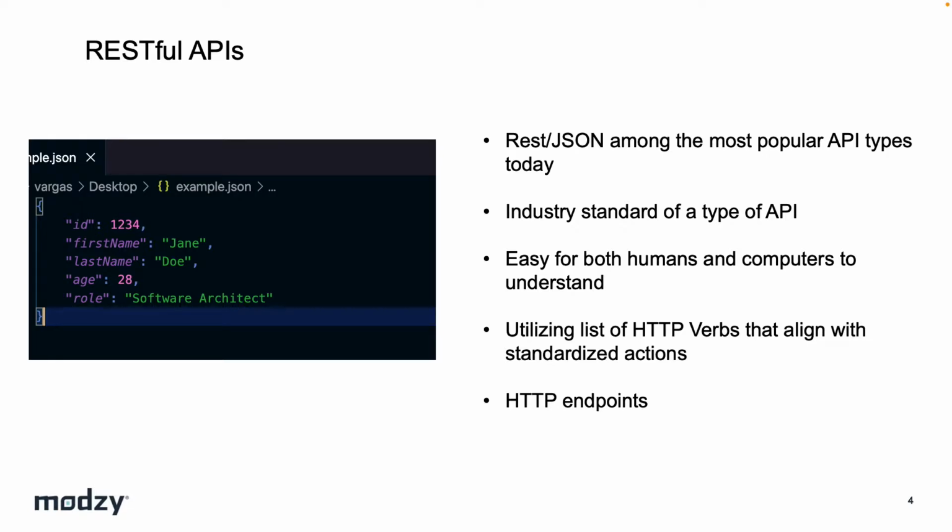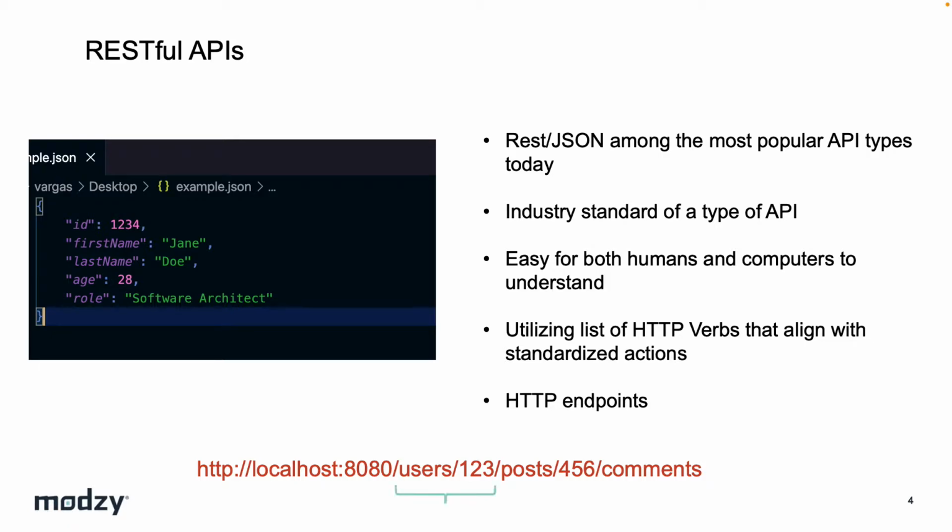And we make these requests to these HTTP endpoints, right? So an example of an HTTP endpoint is here below, and this is pretty common, right? So you have your base URL, and you have a resource that you want to operate on. In this case, this is a GET request, so we want to retrieve a user. So we've got the user resource, and then we have the unique identifier for that resource. But then there's a nested resource beneath the user, right? So they have a post, or they have posts. So we want to retrieve a particular post made from that user.